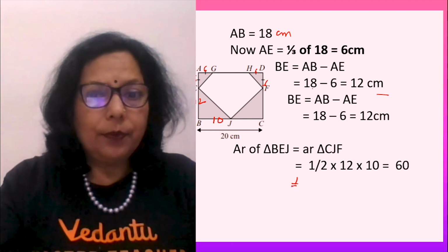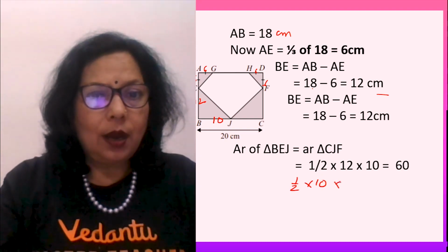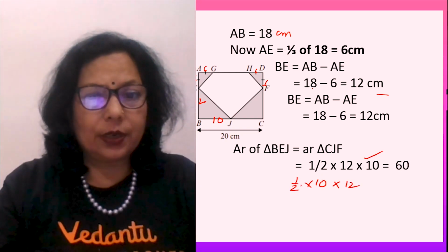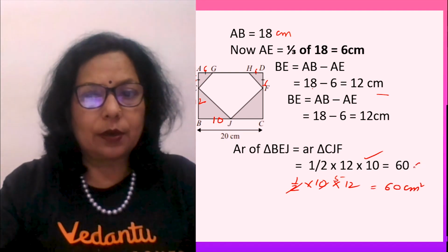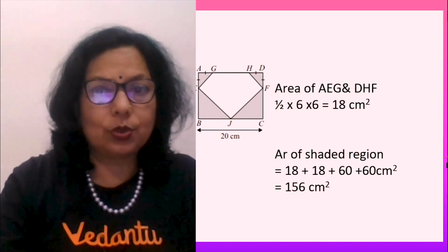So half, base is what? 10, height is what? 12. This is what I have written. So 2 5s are 10, and it gives you 60 centimeters square. This I have already taken out.